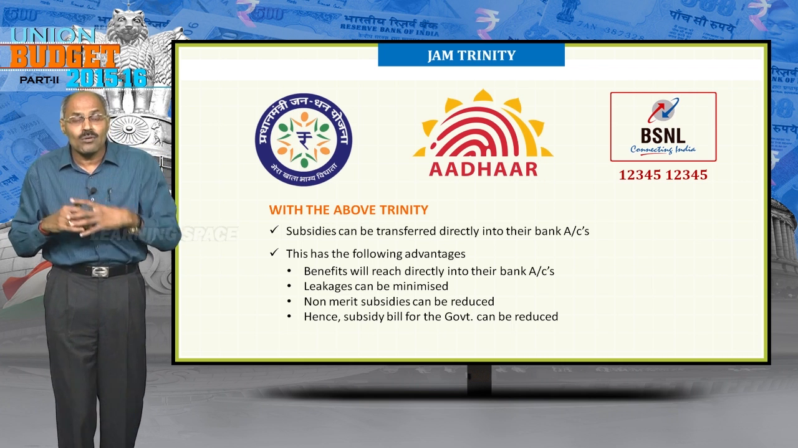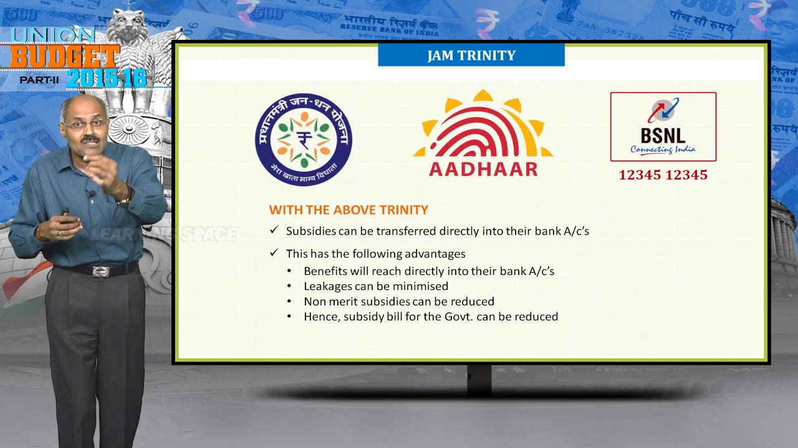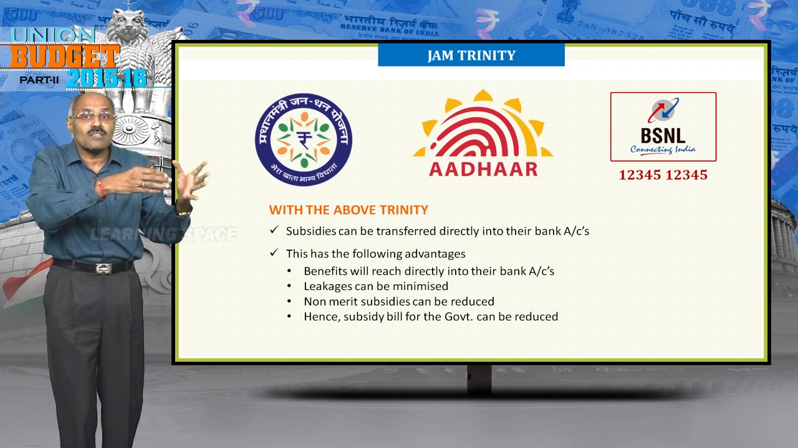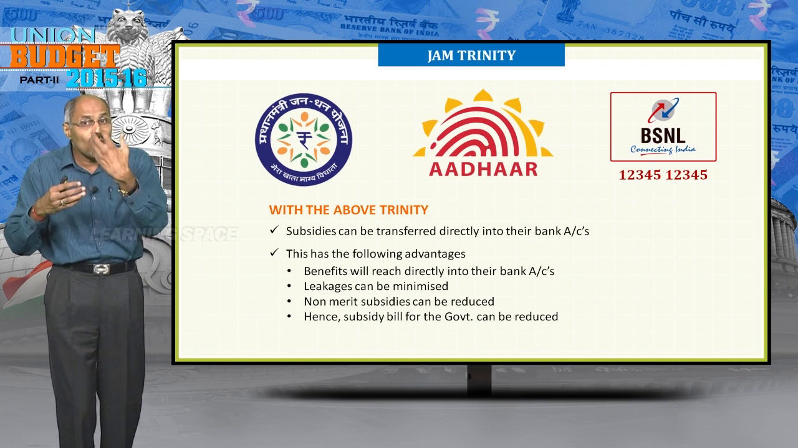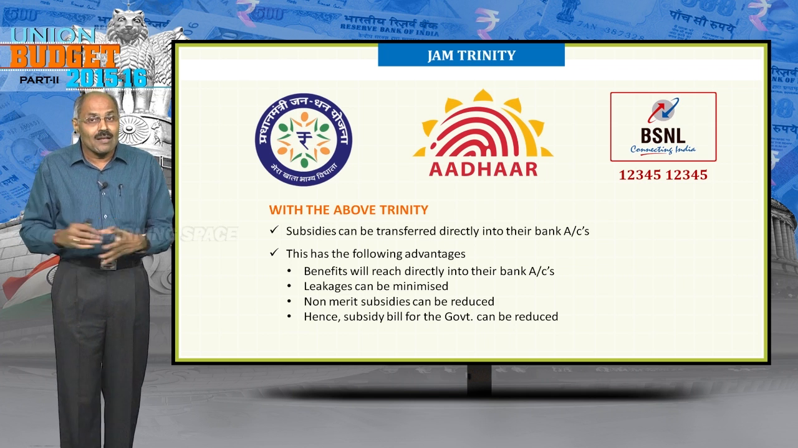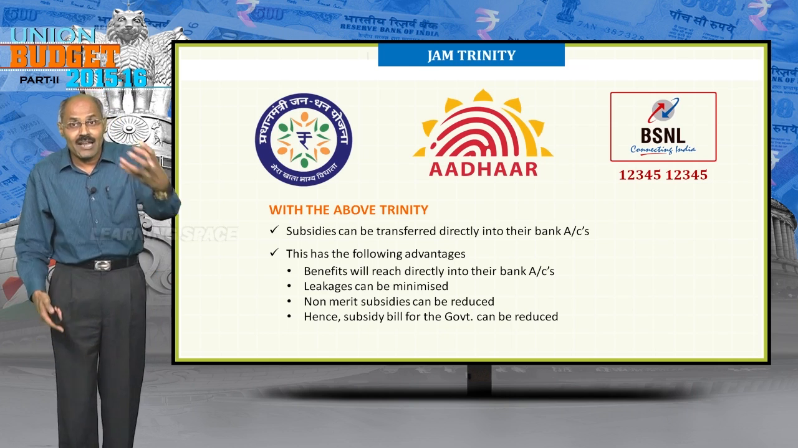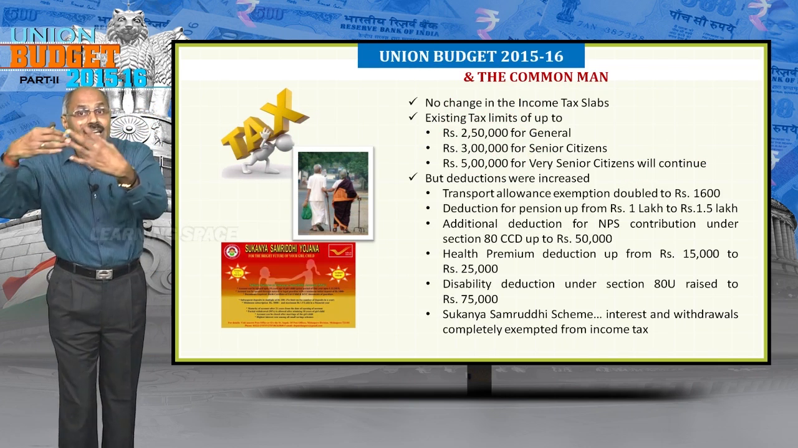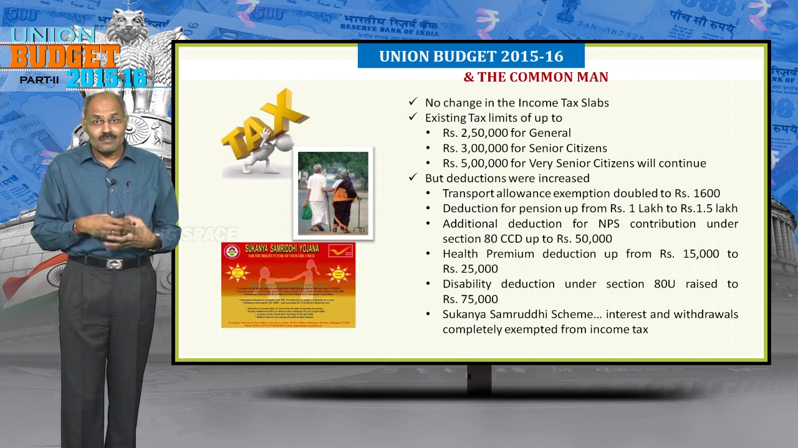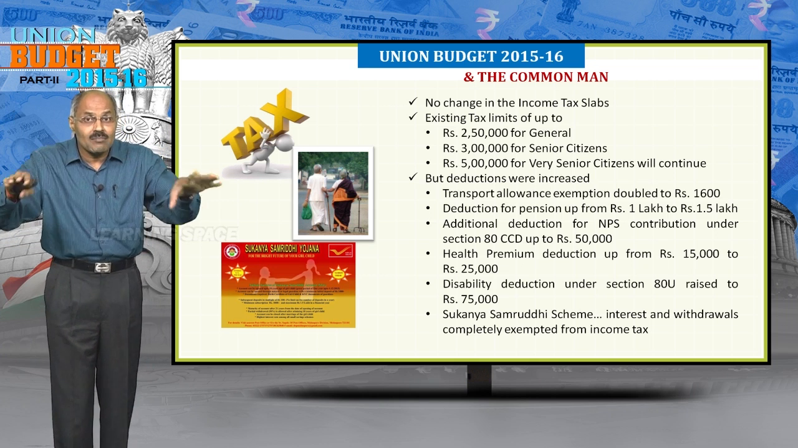You all very well know government's subsidy bill is approximately 2,60,000 crore rupees during the year 2014-15, which is almost 2% of GDP. Government wants to reduce the subsidy bill. For that they coined the word Jam Trinity. Please don't forget. Look into the next issue. What the budget indicates for the common man. Let us discuss budget and the common man. No change in the income tax slabs.